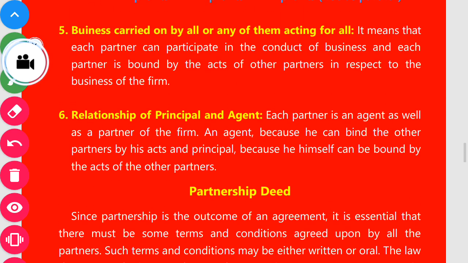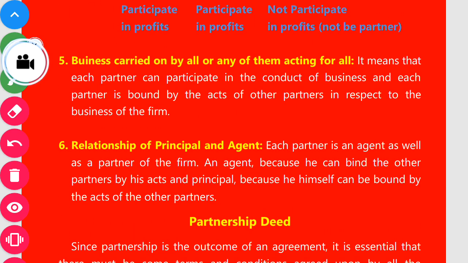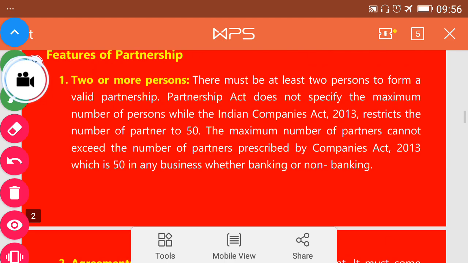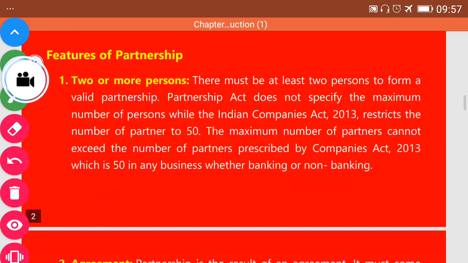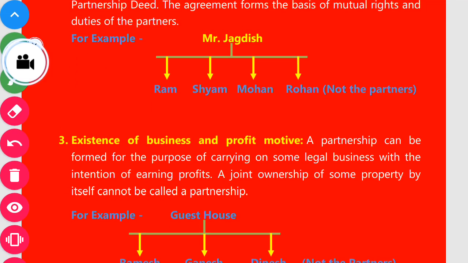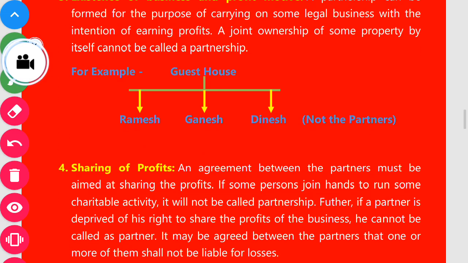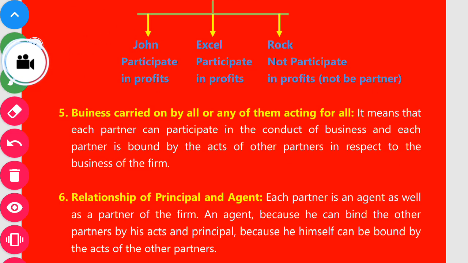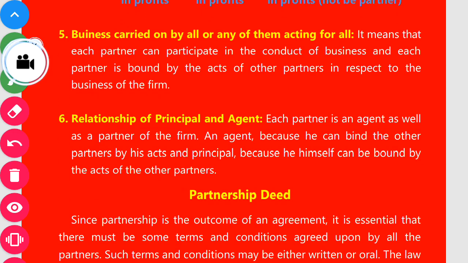Now, the most important features of partnership firm we have discussed. The first is the two or more persons. The second is the agreement. Third is the existence of business and profit motive. Fourth is the sharing of profit. Fifth is the business carried on by all or any of them acting for all. And sixth is the relationship of principal and agent.